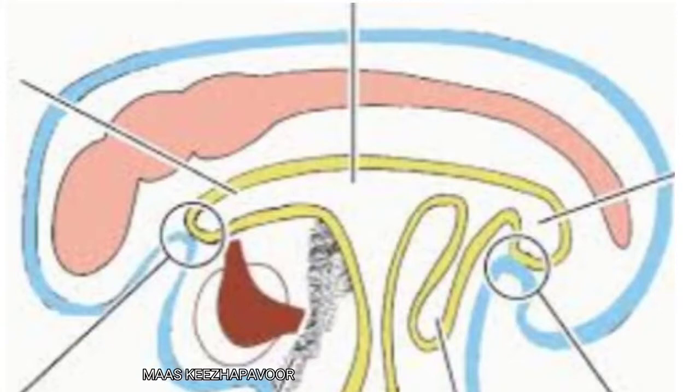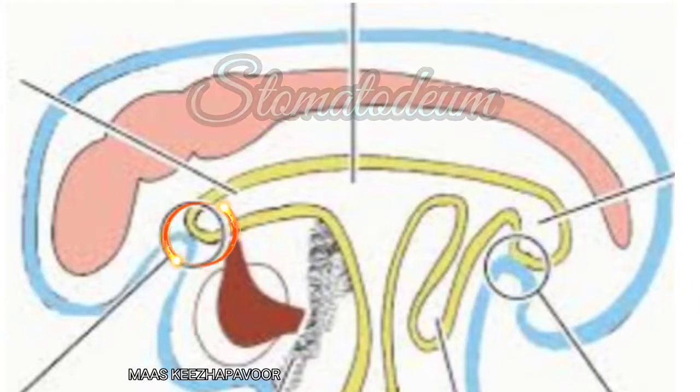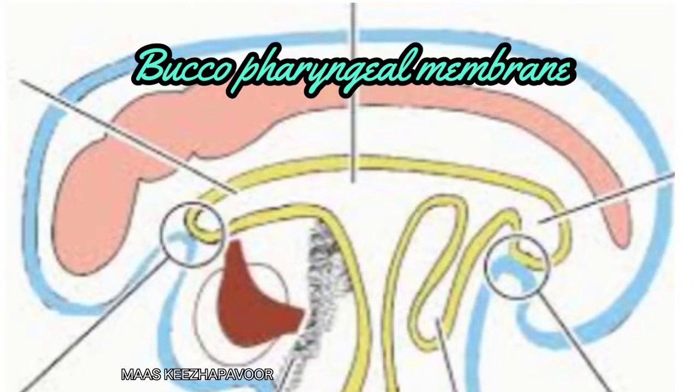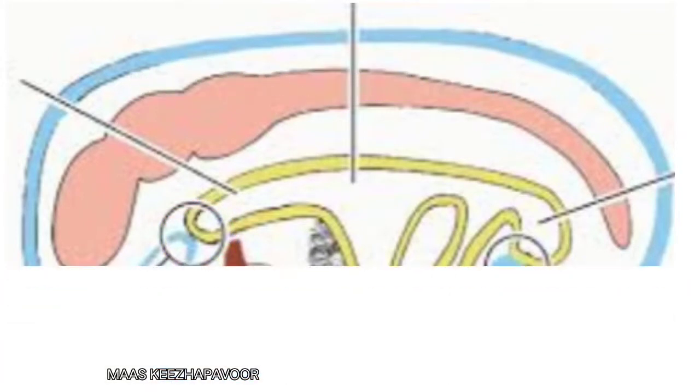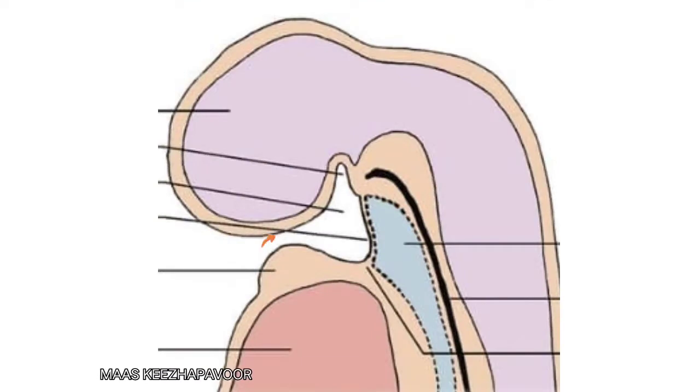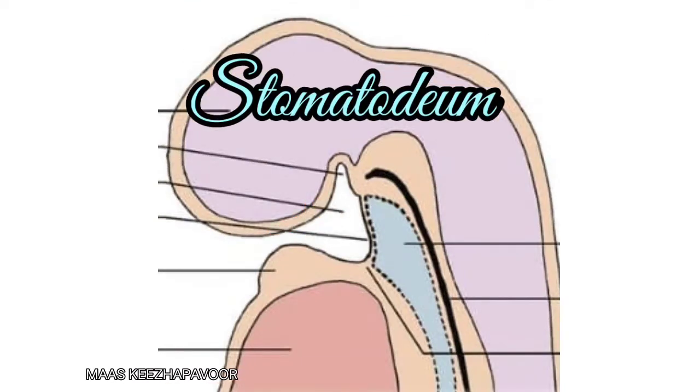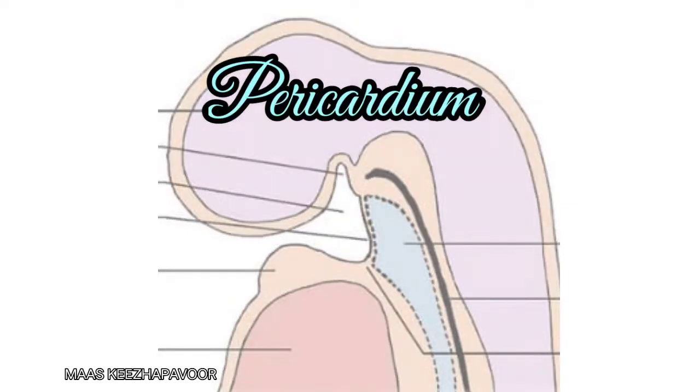The developing foregut is separated from the stomatodeum by buccopharyngeal membrane. Later, this membrane ruptures so that the foregut opens to the exterior through stomatodeum. The neck is formed by the elongation of the region between stomatodeum and pericardium.